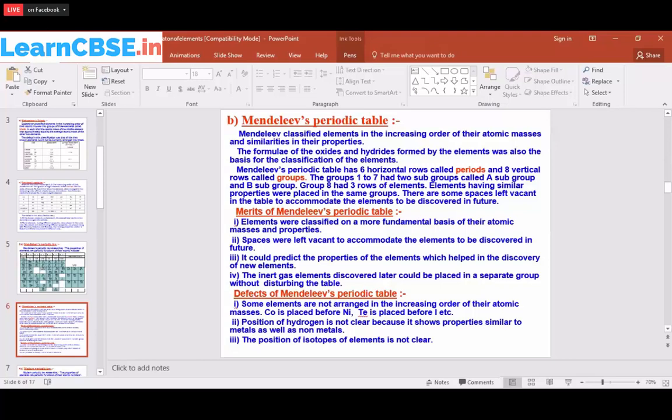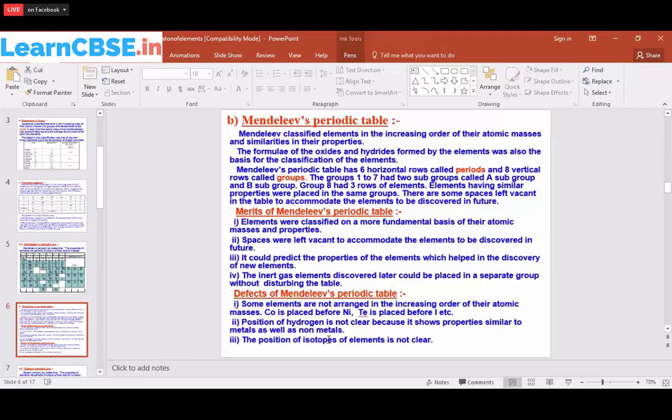But why he has not given the proper explanation of isotopes is that in his period neutrons were not yet discovered. Neutrons were discovered only in the year 1932 by the scientist Chadwick. So that's why he had some doubt. Why are the atoms behaving like this?